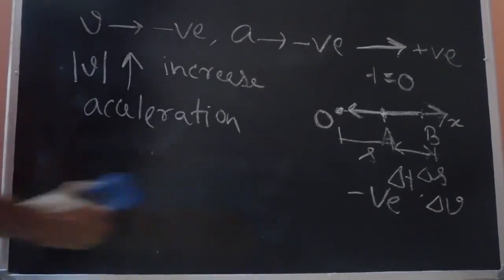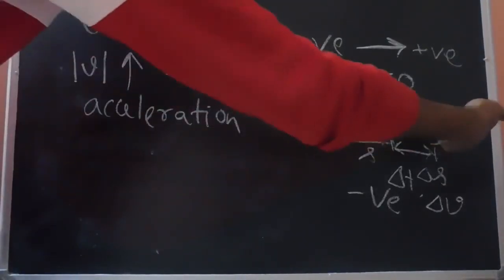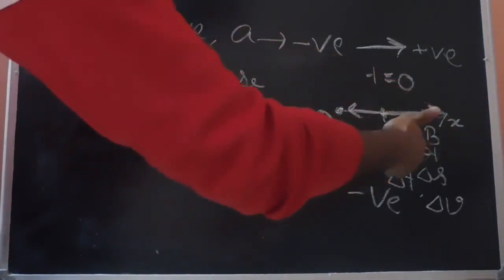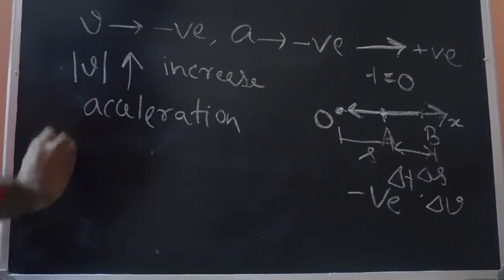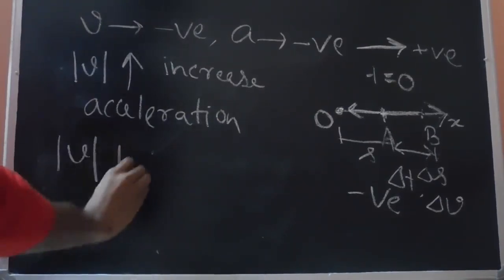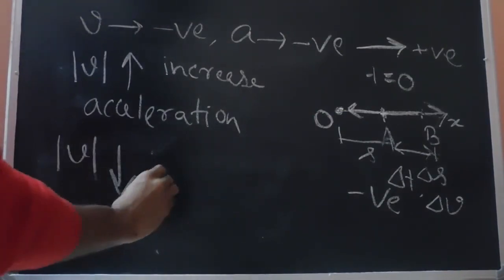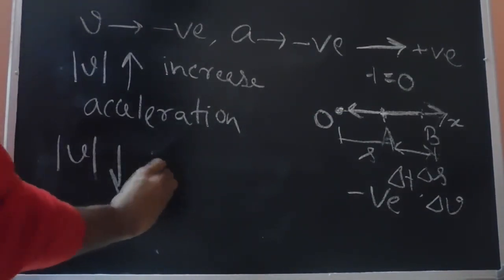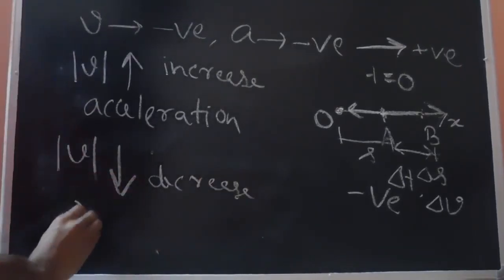Whereas if v is acting in the negative direction, the particle is moving in this direction and acceleration is acting in this direction. So the signs of acceleration and velocity are opposite. In that case, we will say that the particle will retard, and the magnitude of v, the modulus of v, will decrease. And in this case, we will call this retardation.